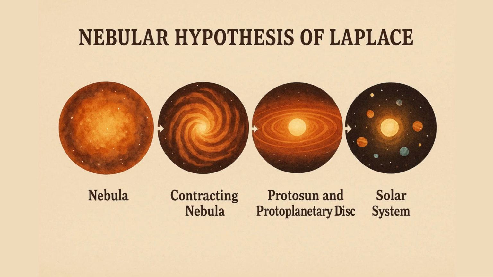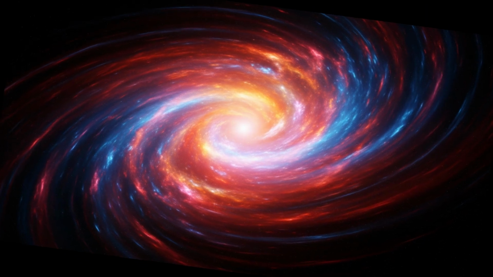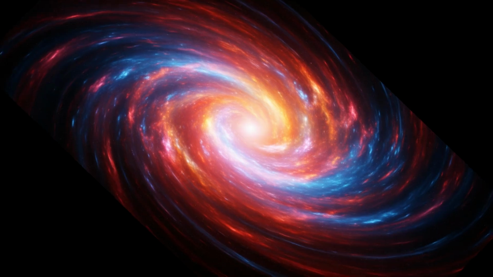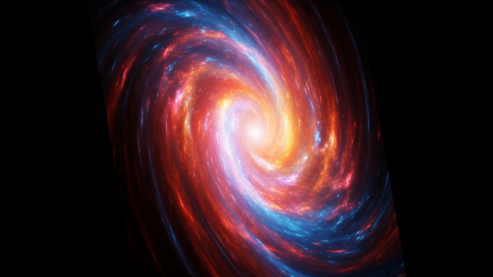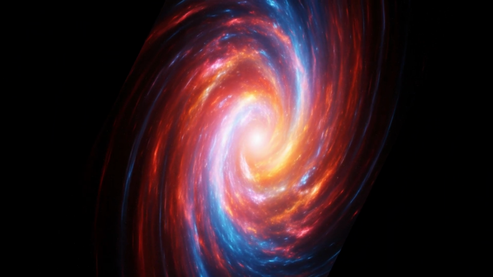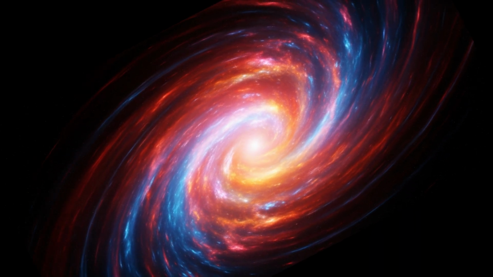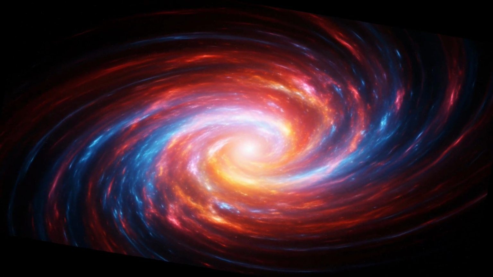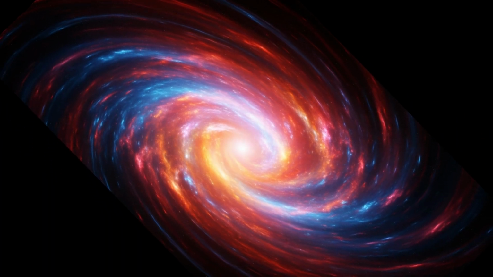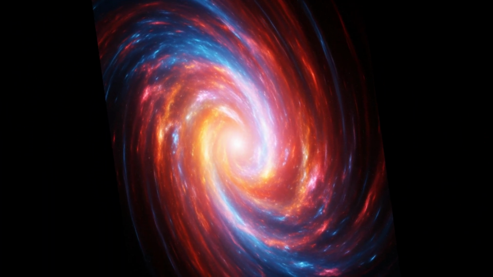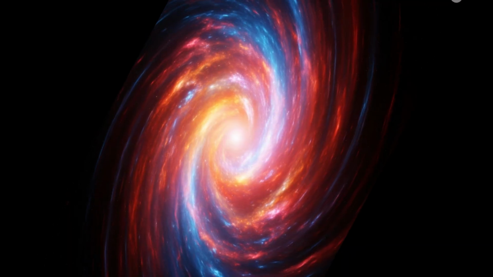Laplace proposed the theory in 1796, stating that solar systems originate from vast clouds of gas and dust, known as solar nebula, within interstellar space. There was a huge and hot gaseous nebula in the space and it was rotating on its axis. The nebula was continuously cooling due to loss of heat from its outer surface through the process of radiation. Thus it was continuously reducing in size due to contraction on cooling.